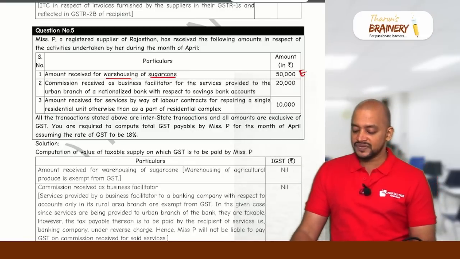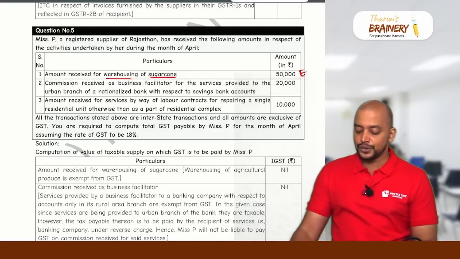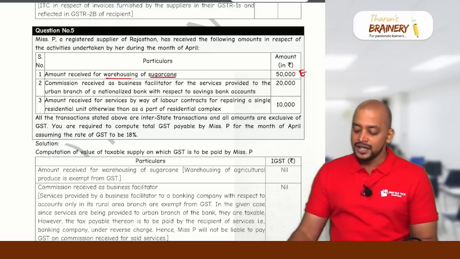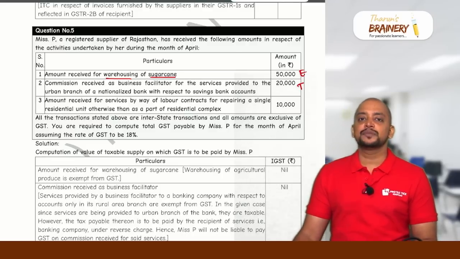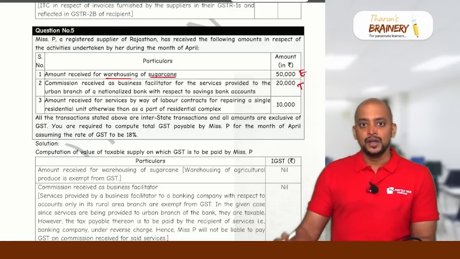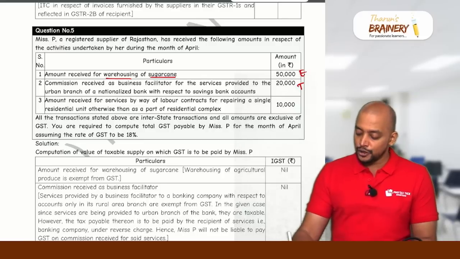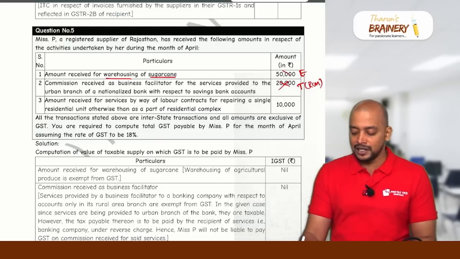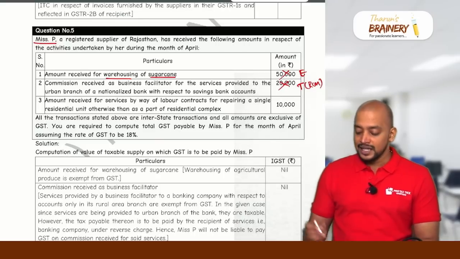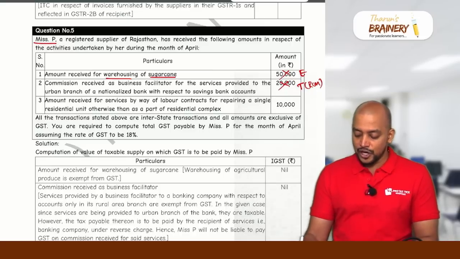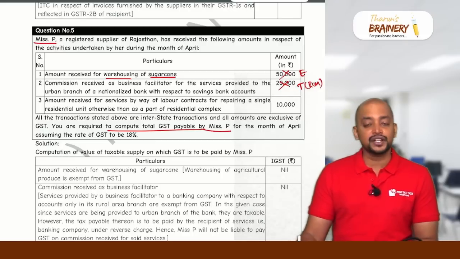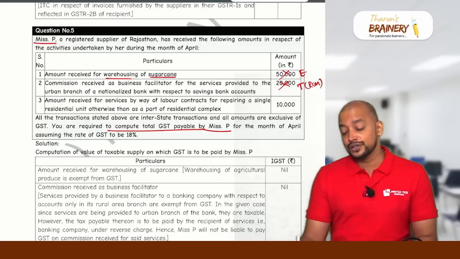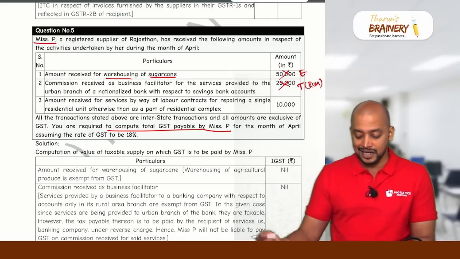Commission received as business facilitator for the service provided to the urban branch of a nationalized bank. It will be taxable, and we have RCM. Service provided by a business facilitator to a banking company comes under RCM, where liability to pay GST is on the banking company. Therefore it will not be taxable in the hands of Miss P. They are asking, all transactions and amounts are exclusive of GST, to compute total GST payable by Miss P. On this 50,000 no GST; on this 20,000 even though GST is there, GST is payable by the bank under RCM.